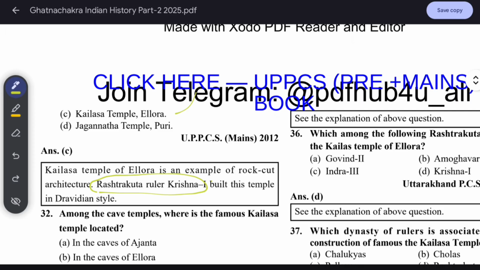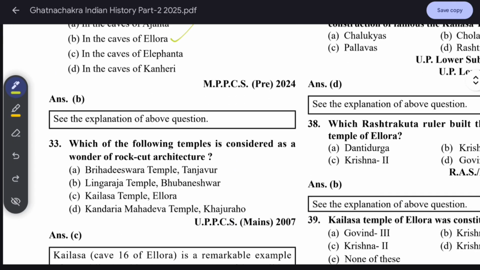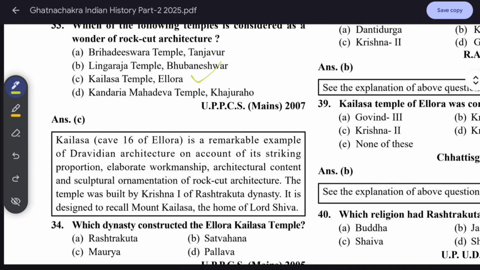Who built this Kailash temple of Ellora? Rashtrakuta ruler Krishna I built this temple in Dravidian style. Lord Shiva is inside this temple. Among the cave temples, where is the famous Kailash temple located? Simply in Ellora. Which of the following temples is considered a wonder of rock cut architecture? It is the Kailash temple of Ellora, in the cave system of Ellora.